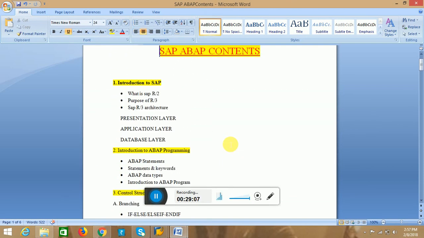I will cover the core part and OOPS ABAP, that is normal ABAP and OOPS ABAP also. These are the main topics I will cover in our course, okay. Thank you so much.